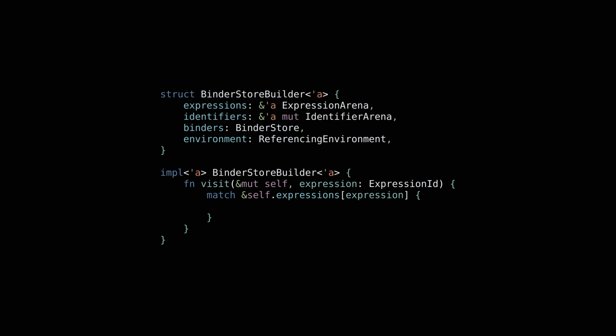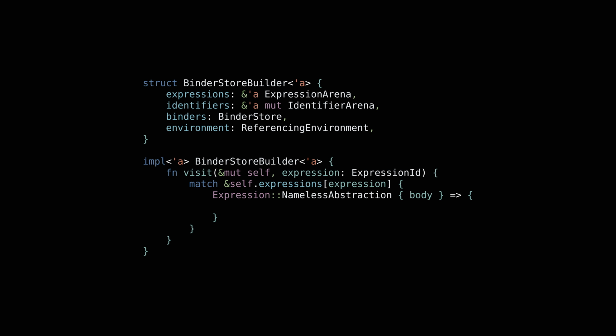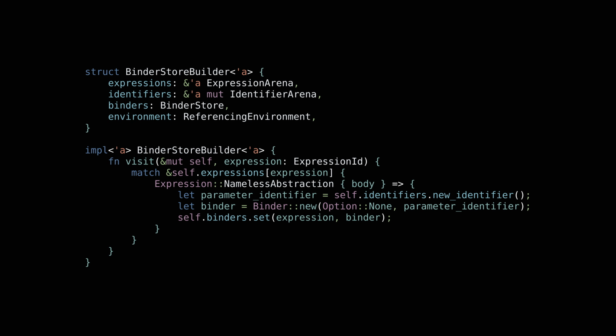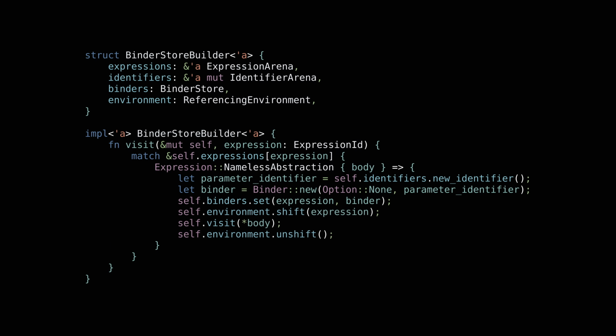In the case where the expression is a nameless abstraction, we proceed much like in the previous case. We create an identifier for the parameter, create a constraint and map it to the expression, shift the referencing environment, recurse on the lambda expression's body, and unshift the referencing environment.